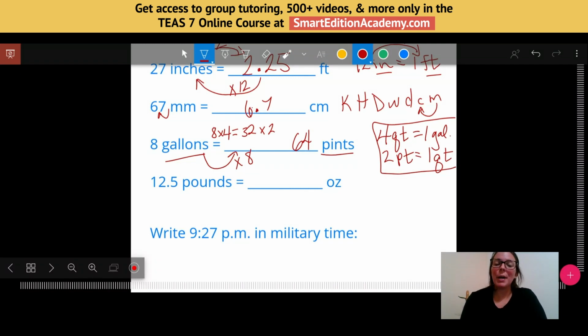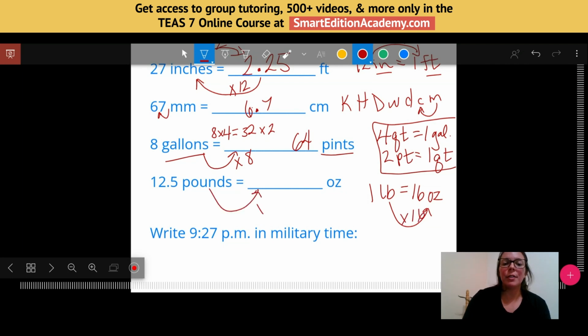I'm going to take 12.5 pounds and turn it into ounces. The key here is to know that 1 pound is equal to 16 ounces. So if I'm going from pounds to ounces, notice how it's getting larger. I'm multiplying by 16. So I'm just going to take 12.5 and plug in my calculator, multiplying that by 16. Okay, so 12.5 times 16 would give me 200 ounces.